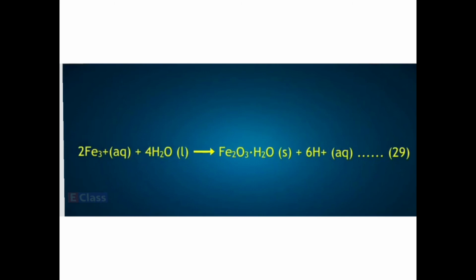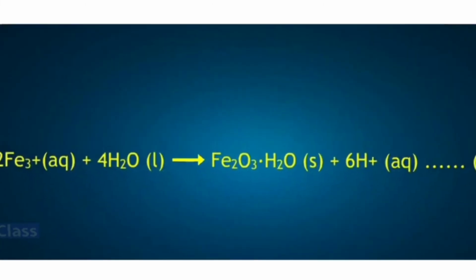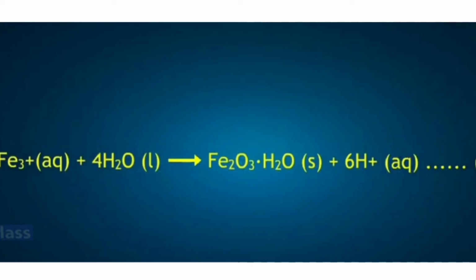If you see the formula of this reaction of rusting, Fe3+, again a correction, let me make it a little bigger and now use the pen. Fe3+ plus 4H2O gives you Fe2O3·H2O plus 6 hydrogen ions in aqueous form.